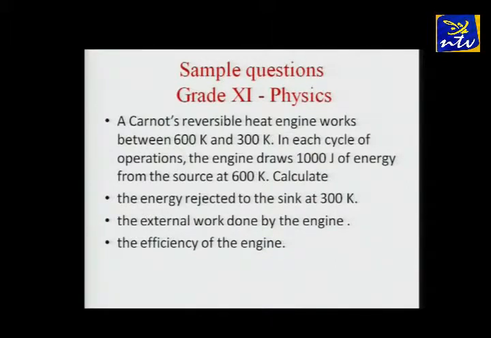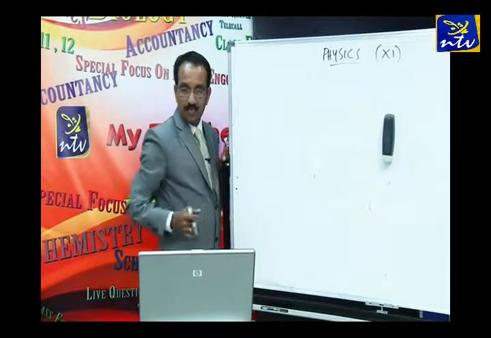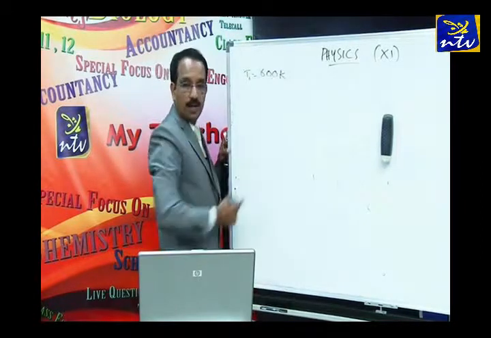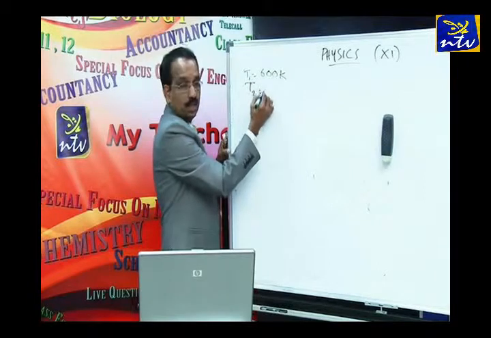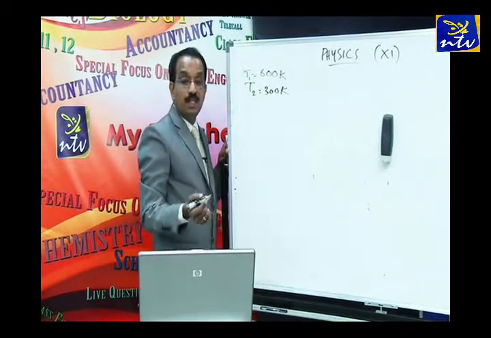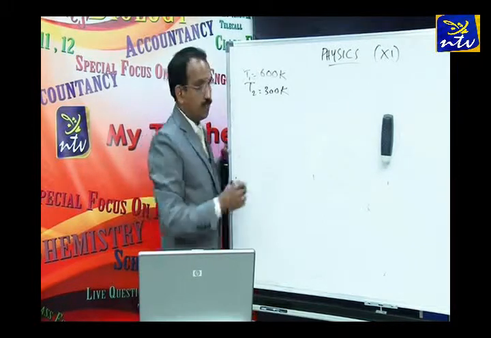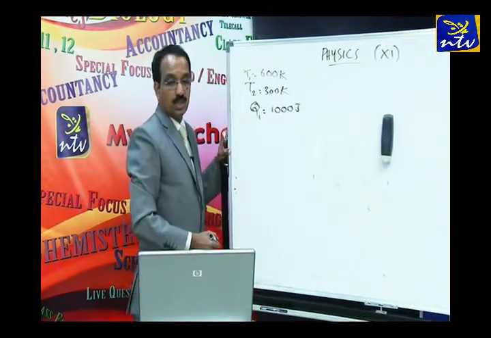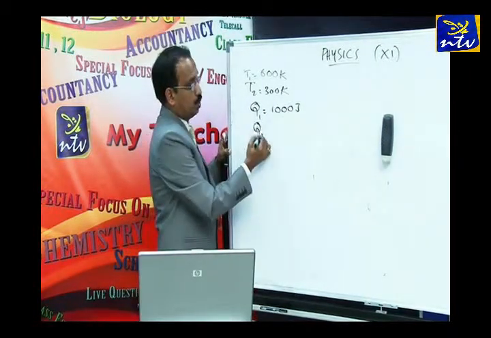A Carnot's reversible heat engine works between 600 Kelvin and 300 Kelvin. In each cycle of operation, the engine draws 1000 joules of energy from the source at 600 Kelvin. Calculate the energy rejected to the sink at 300 Kelvin. So I'll show you the method. What values are given here? The temperature of the source is given as 600 Kelvin. Temperature of the sink is given as 300 Kelvin. And the engine draws 1000 joules of energy from the source, that means Q1 is 1000 joules. What's the question? Calculate the energy rejected to the sink. Q2 is the question.